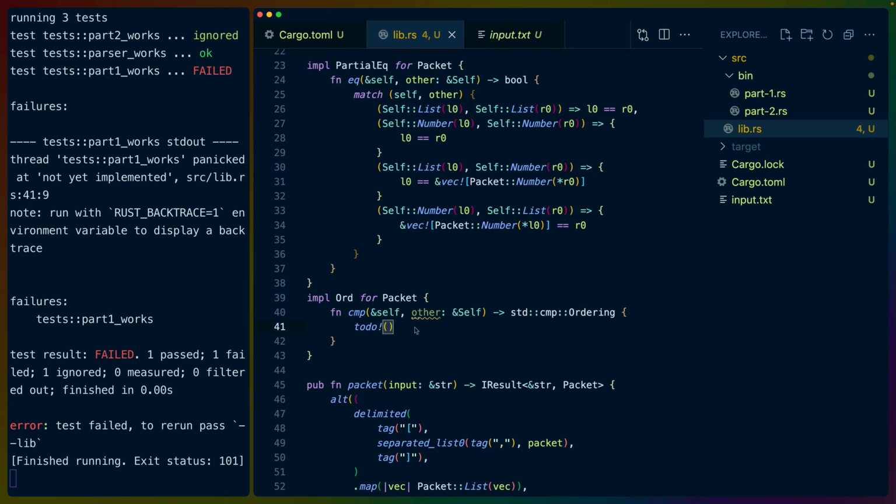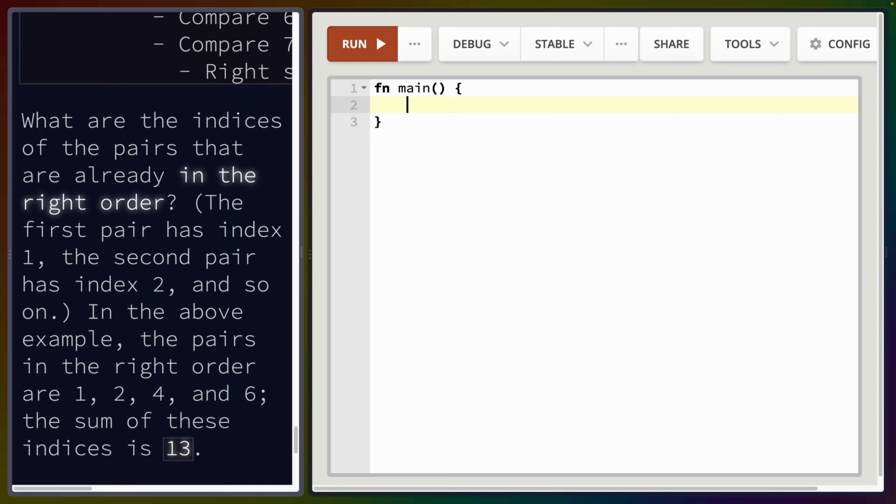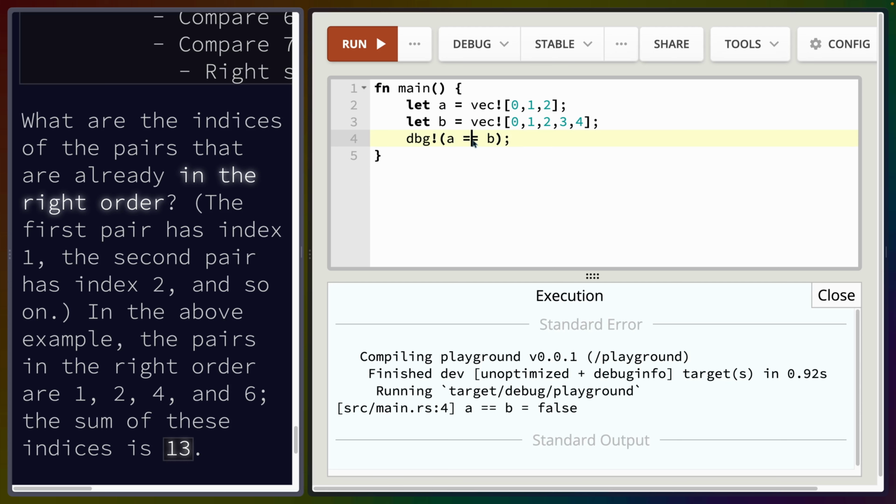So we get self and other for Ord, and we can end up with one of these four: list-list, list-number, number-list, or number-number. I'm trying to think about what happens if two vecs are not the same length. Say we have let a equals vec 0, 1, 2, and let b equals vec 0, 1, 2, 3, 4, and we debug a equals b. We run this, and we get a equals b false, which is accurate.